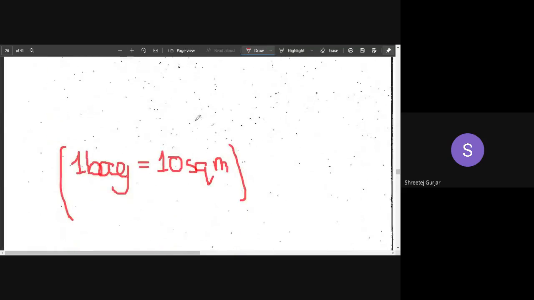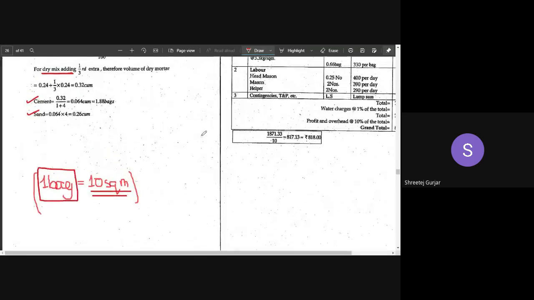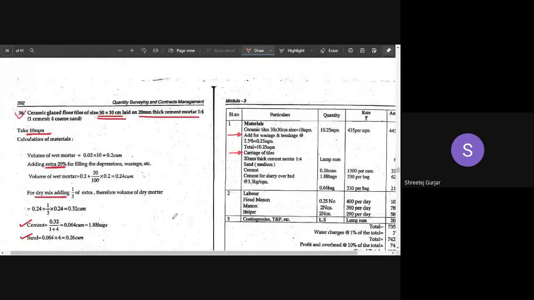A few things that you have to keep in mind: one bag of cement will cover 10 square centimeters. So that assumption you can keep in mind for this particular cement calculation.